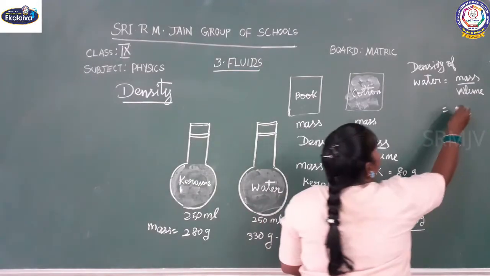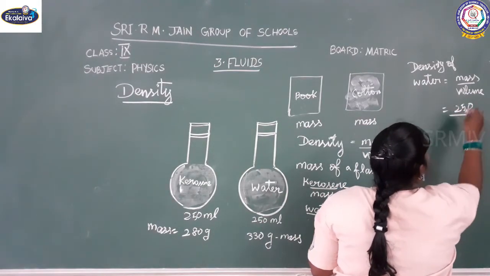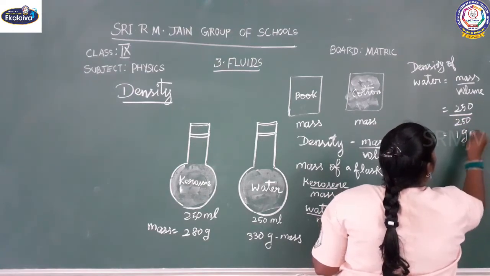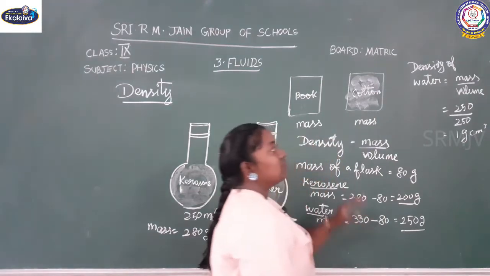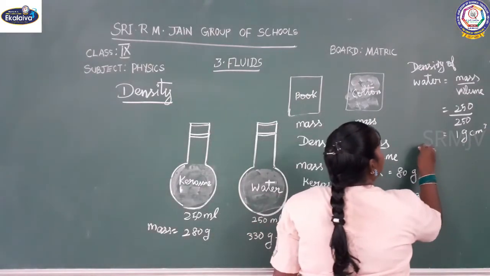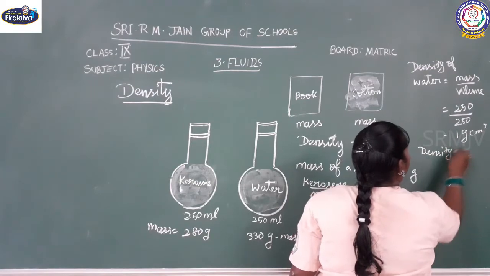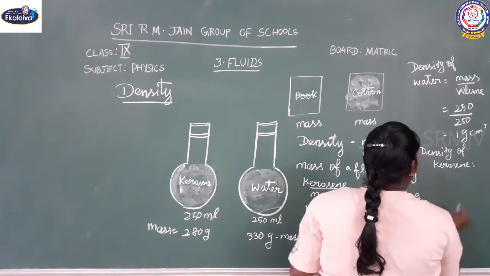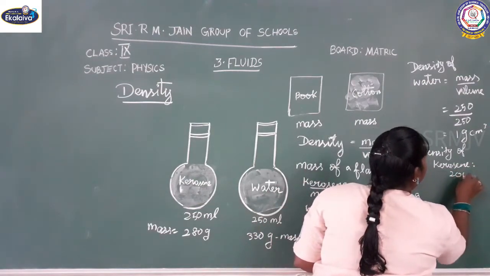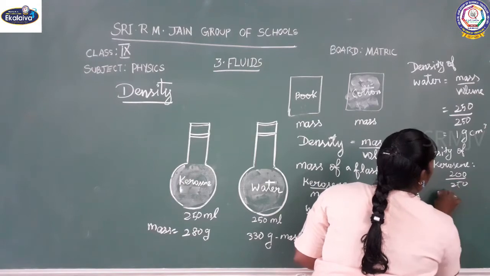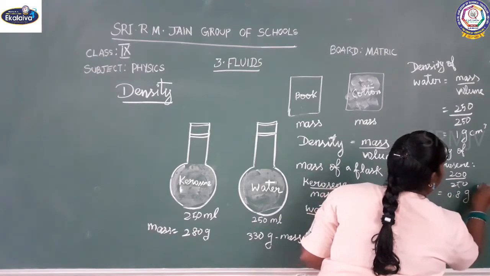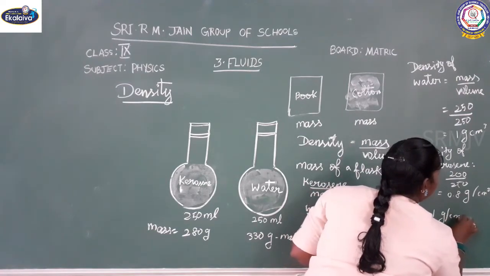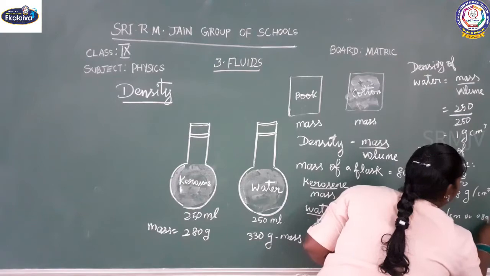So 250 is the mass of water and the volume is 250. So you will get 1 gram per centimeter cube. This is the density of water. If you take the density of kerosene, apply the formula. So 200 divided by 250 ml, you will get 0.8 gram per centimeter cube. So 1 gram per centimeter cube or 0.8 gram per centimeter cube.